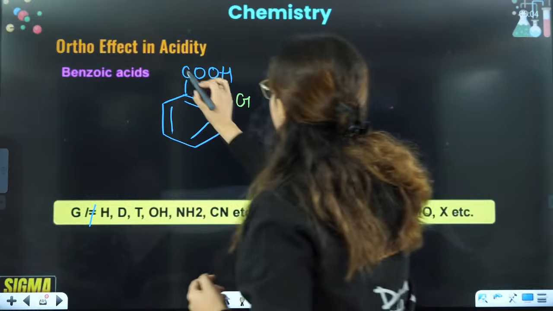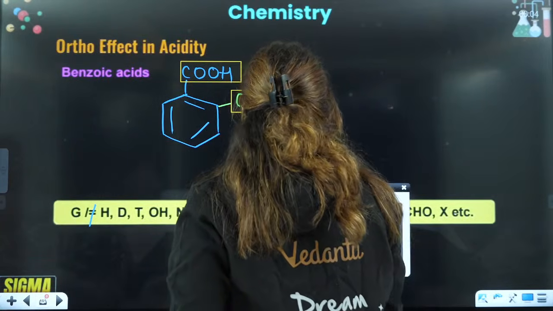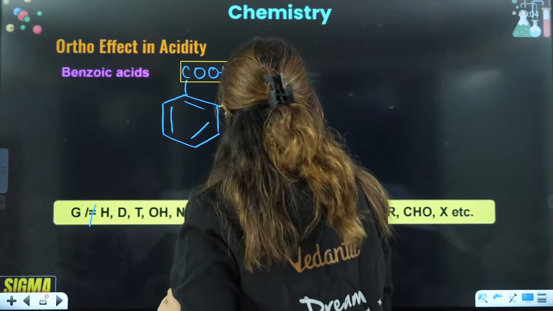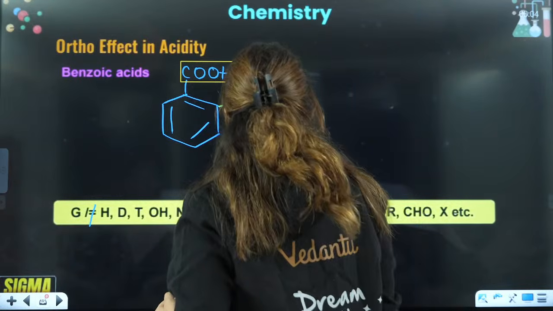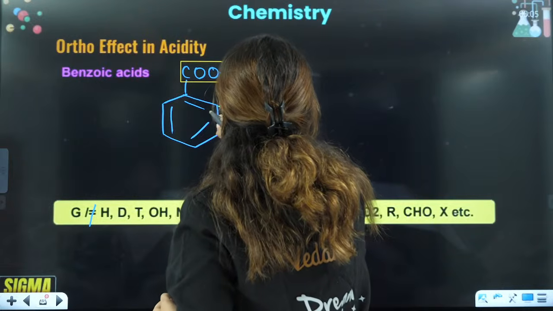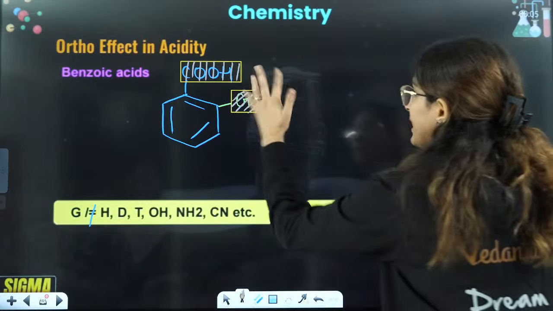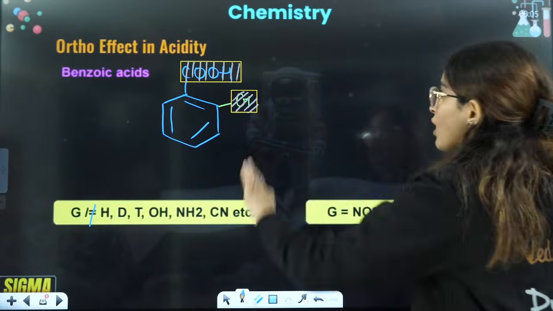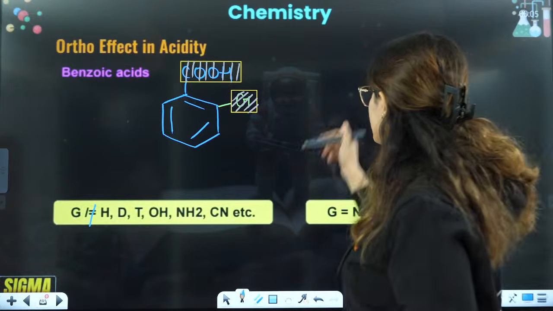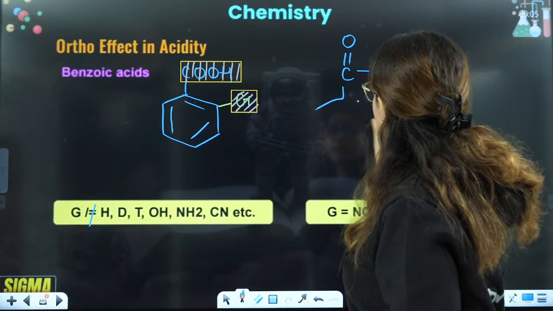So what exactly will happen? This plane and this plane will be different. The plane will be different in this case. Let's say it is in this plane, it will be in a different plane. The planes are different here. Because of the different plane, what exactly happens, right? So I'll tell you. Here it is CH3COOH. This is like this, right?